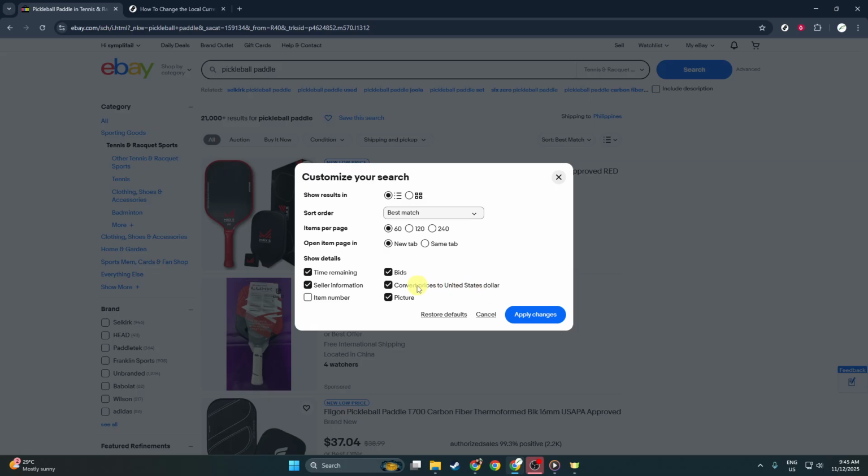Next to this label, there will be a checkbox. Simply click on the box to check it. This setting will automatically convert the displayed prices into USD, providing you with an at-a-glance understanding of how much items will cost in the currency you're familiar with.